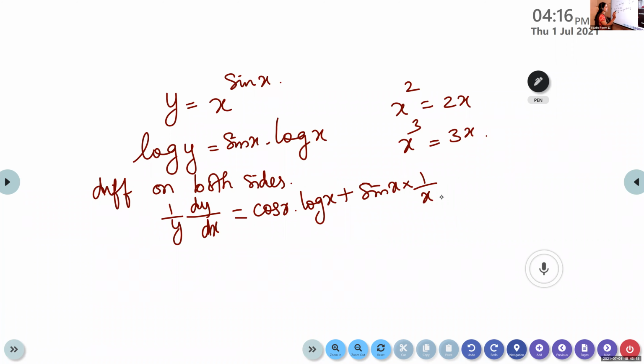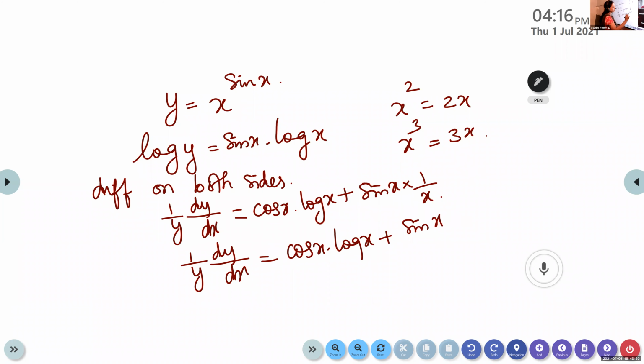Emmanuel, is it clear? Yes, miss. So dy by dx is cos x into log x plus sin x by x. Is it okay? Achyut, what happened? Which one are you not getting? Differentiate on both sides. When you differentiate log y, what will you get? What is the derivative of log x? 1 by x. So what is the derivative of log y? 1 by y, 1 by y dy by dx.